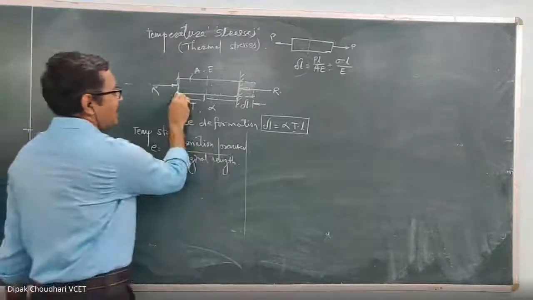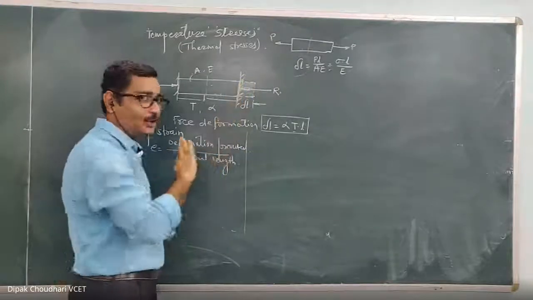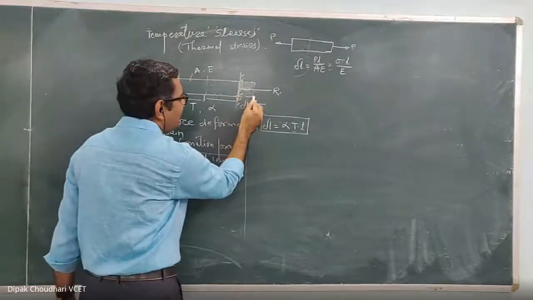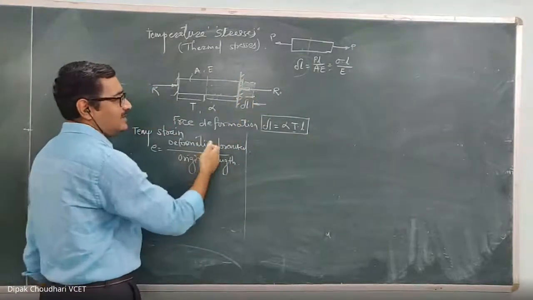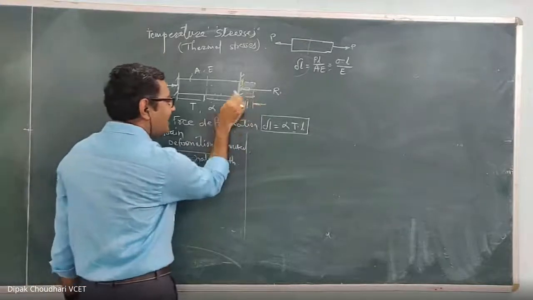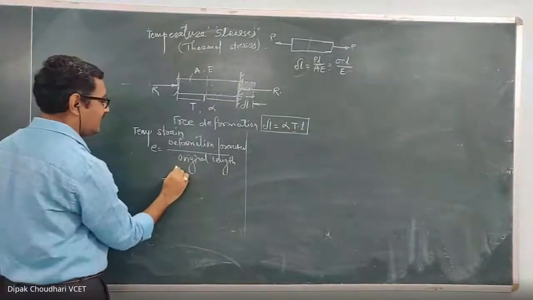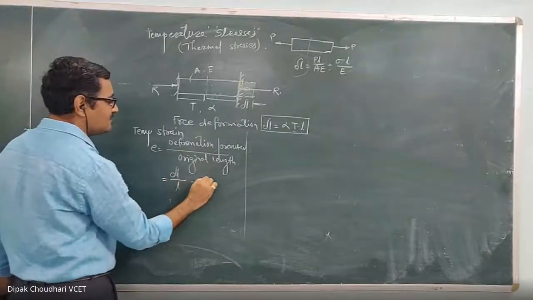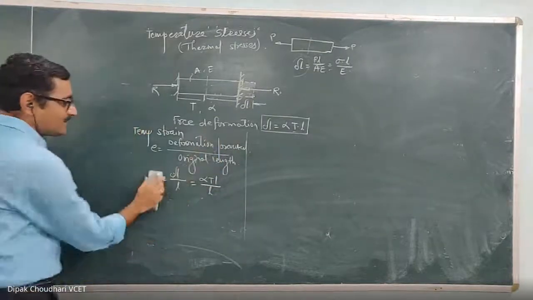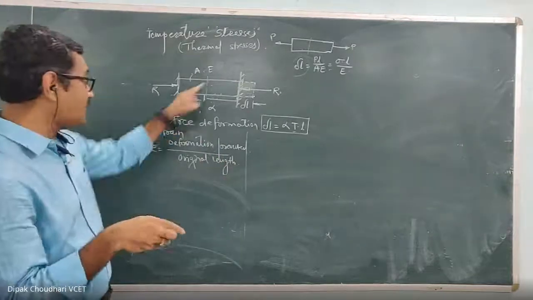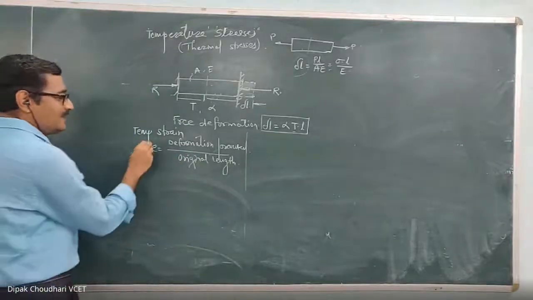Here, L is the length, and the rod's support is here itself. If this support had not been there, the material would elongate by this delta L. But because of this support, how much free deformation is prevented? The entire delta L deformation is prevented. So the deformation prevented in this case is delta L upon the original length L, which is equal to alpha T L upon L. But I suggest you don't remember this when solving the sum. Actually, you take out how much is the deformation prevented and then calculate the temperature strain. Okay, remember this formula.